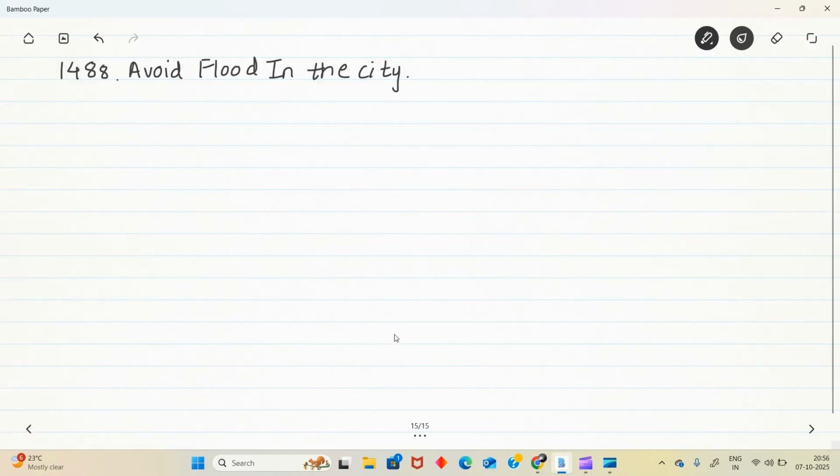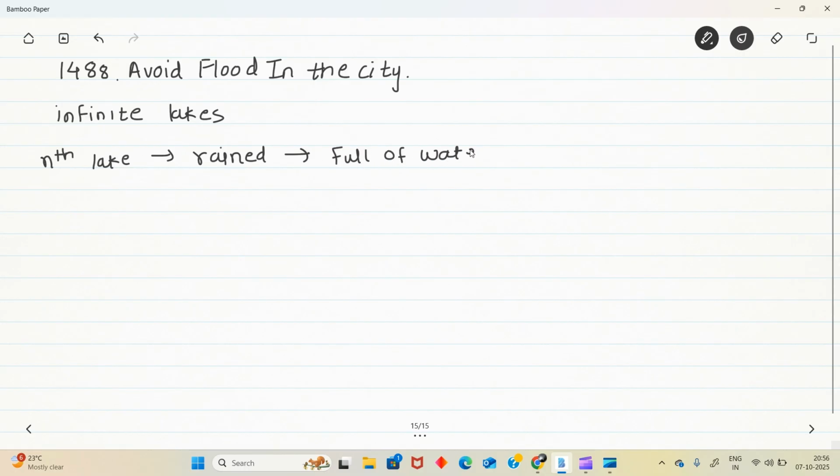What is given is there are n lakes. There are infinite lakes, but let's say on the nth lake, if it rained, that means it will be full of water.